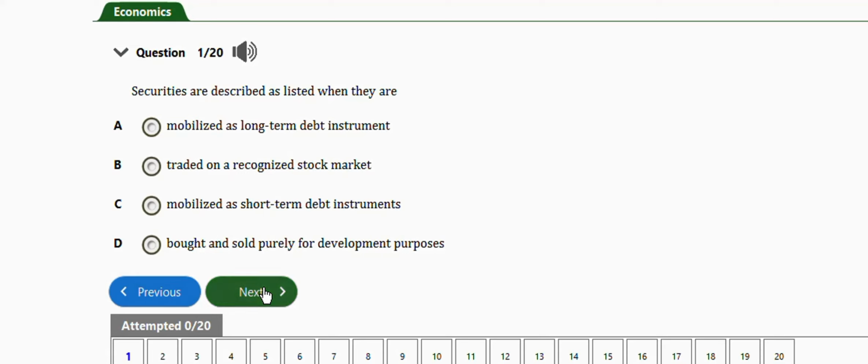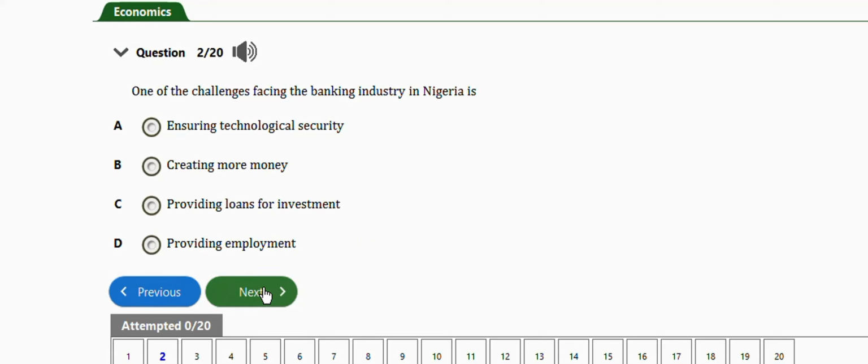Alright, next question is this one. It says one of the challenges facing the banking industry in Nigeria is ensuring technological security, creating more money, providing loans for investment, providing employment. The right answer is option A, which is ensuring technological security.